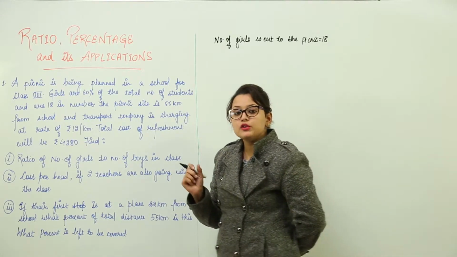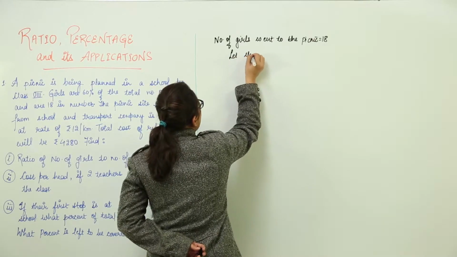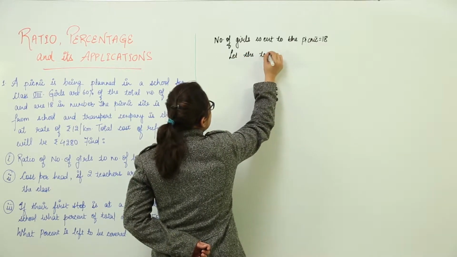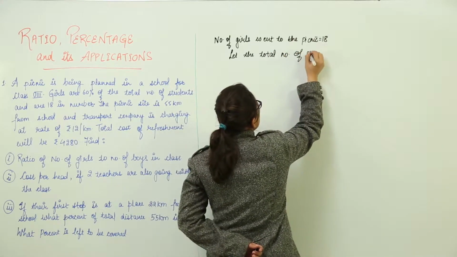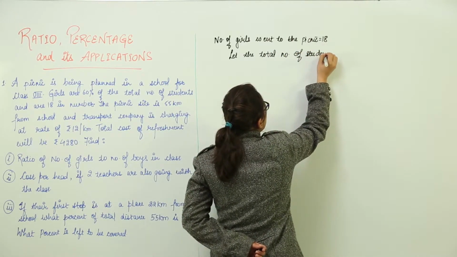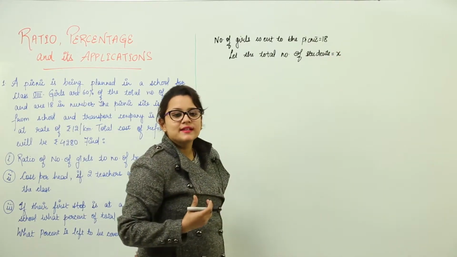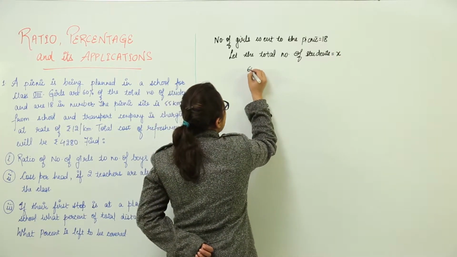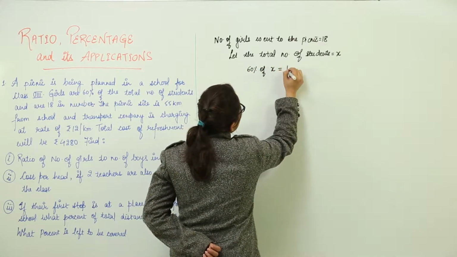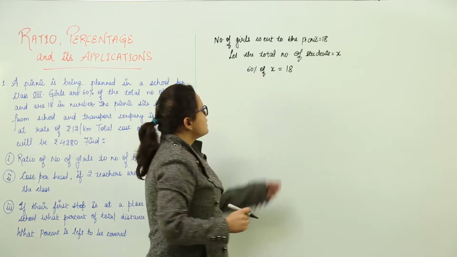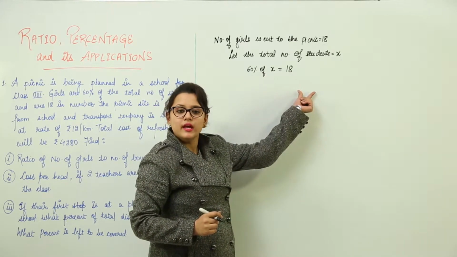For that, what do we need to do? We need to assume that the total number of students is x. If we assume the total number of students to be x, then 60% of the total number of students gives us how much? 18, right? The 60% of the total number of students gave us 18.